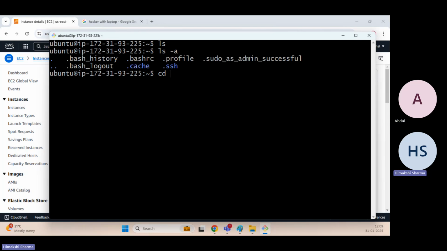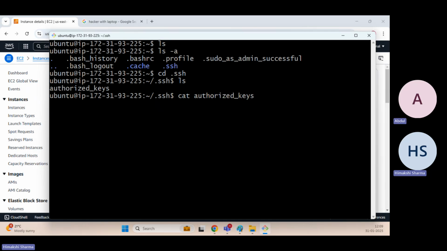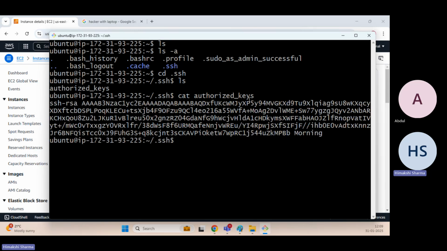Now let me do one thing. I will say cd .ssh. Now I am inside the .ssh directory. Again, if I say ls, here it is showing me the keys. cat is a command to see the content of any particular file in Linux. So I will say cat authorized_keys and press enter.